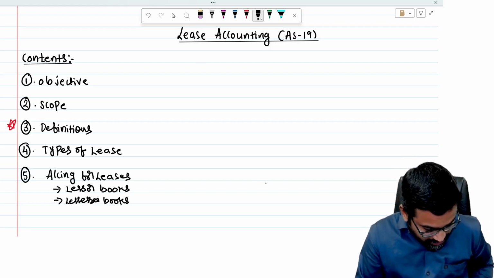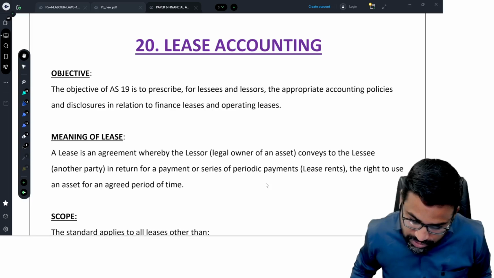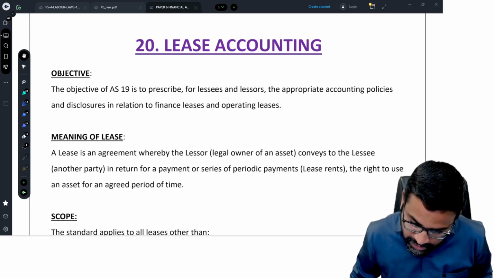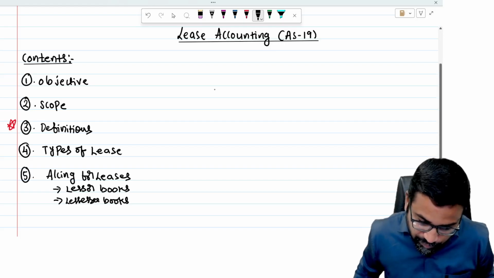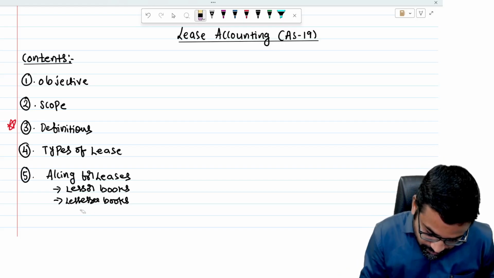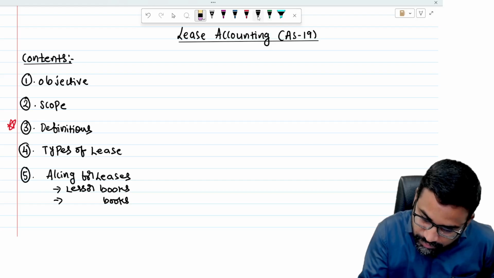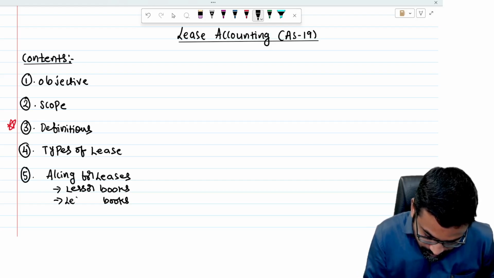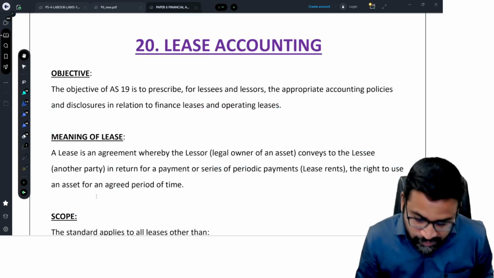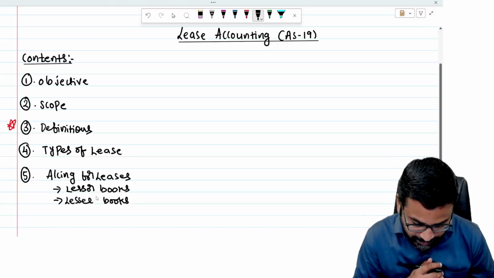So in both the books, lessor as well as lessee, we have to learn the accounting treatment.